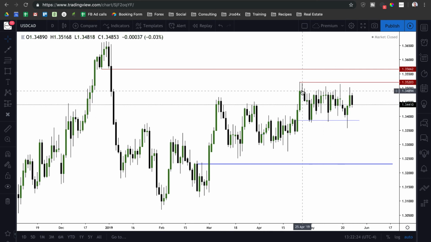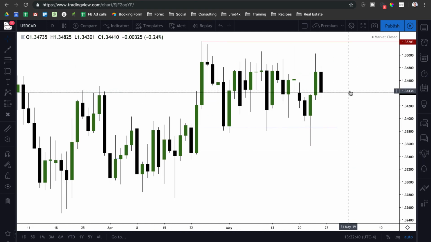So retail is going to be looking at this. They're going to see all these wicks in here and they're selling it. They're still selling this market. So they're building the idea for a short dollar CAD. But I think that we're going to get a reaction off of here and start trading higher. And then if you zoom in even closer, we have these two down candles before this big up move. So we have an ICT bullish order block here. We've closed Friday right in the ICT bullish order block.